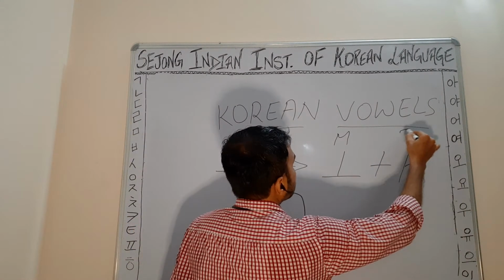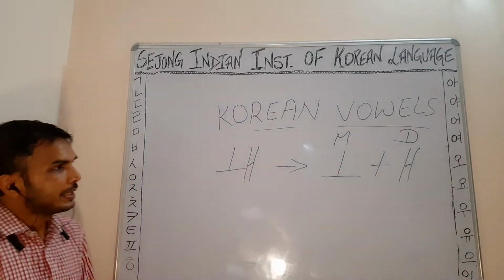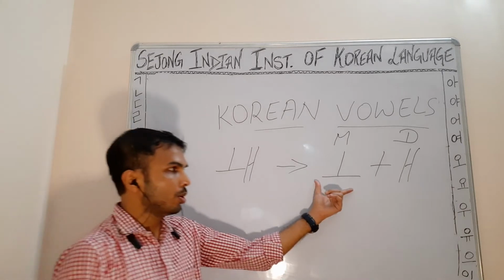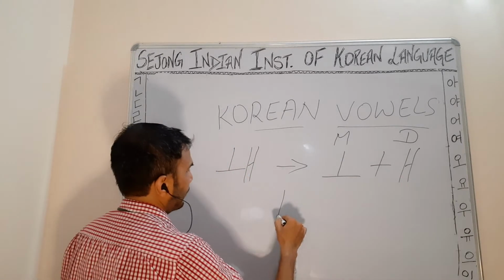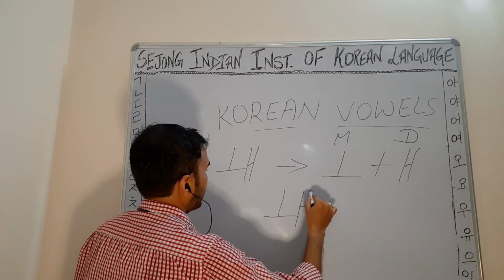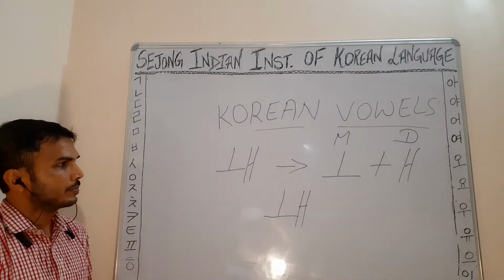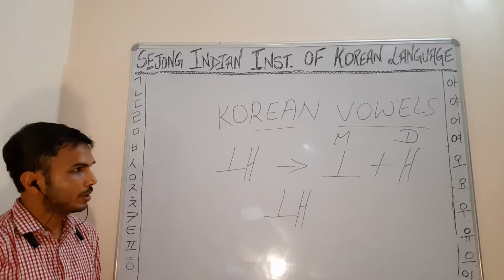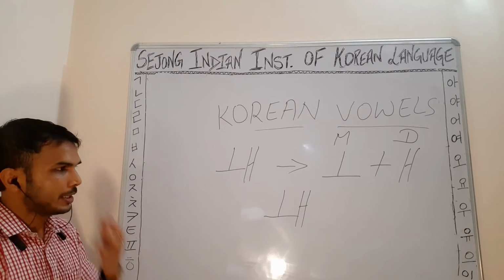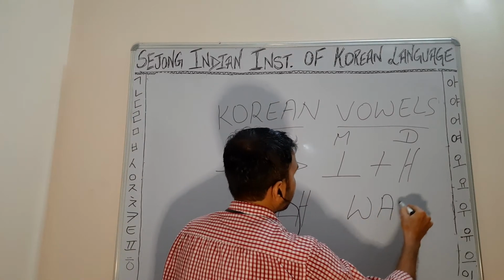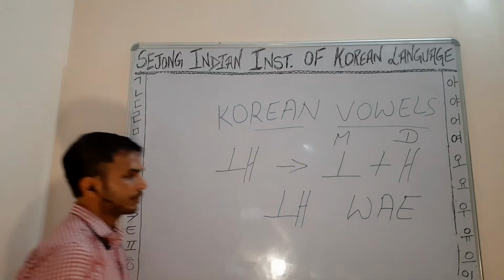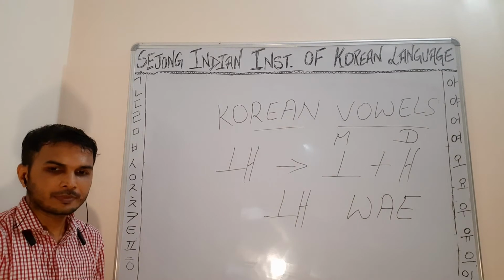So it is a combination of one monophthong and one diphthong. So it will become ve. Okay? It will become ve. So the sound will be W, A and E.